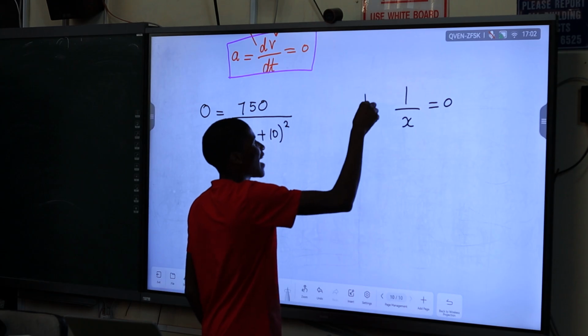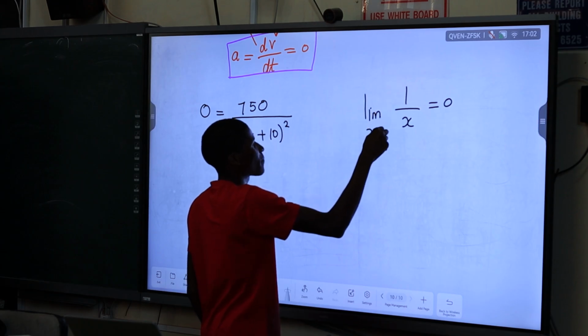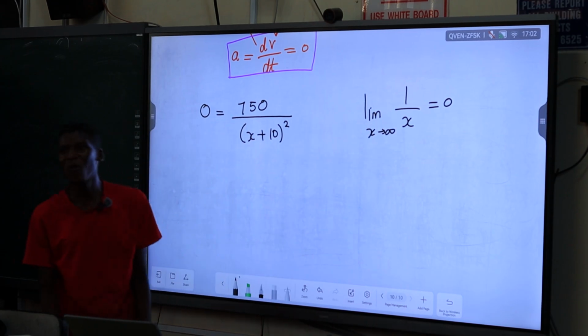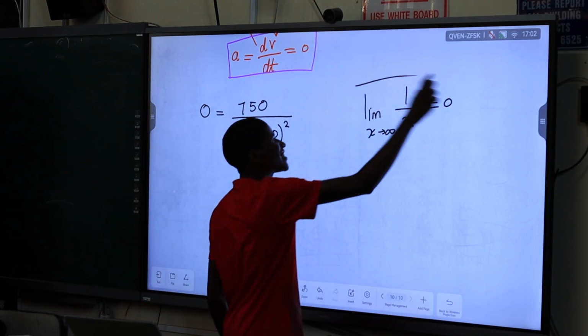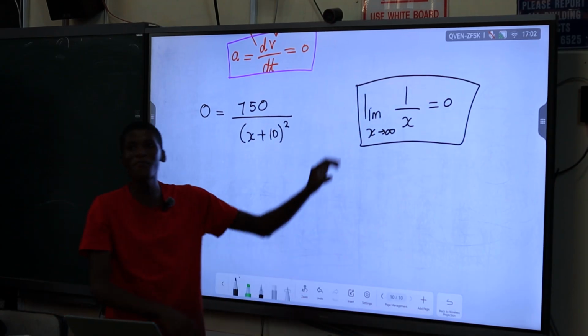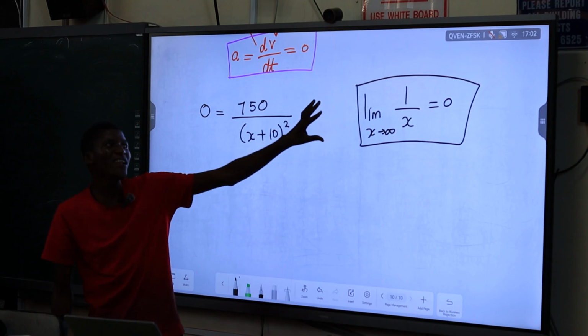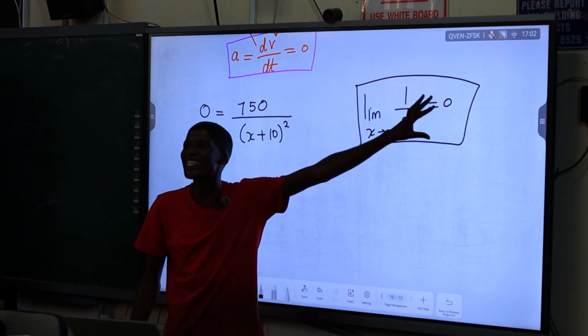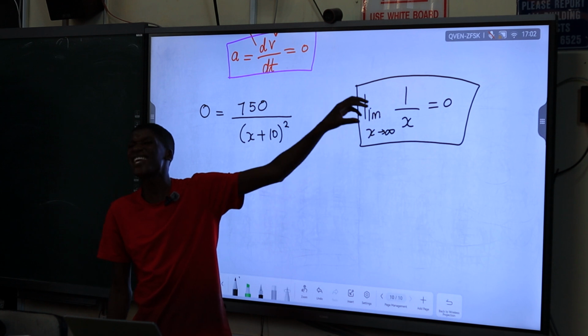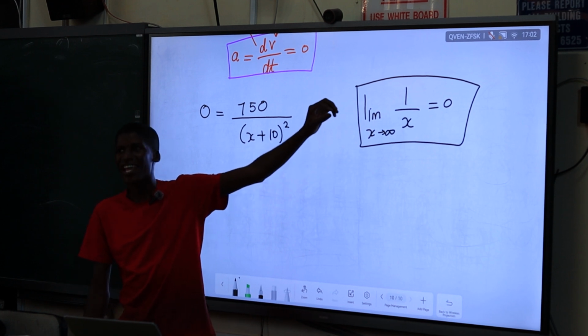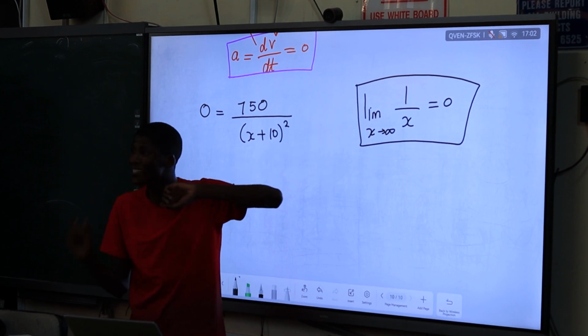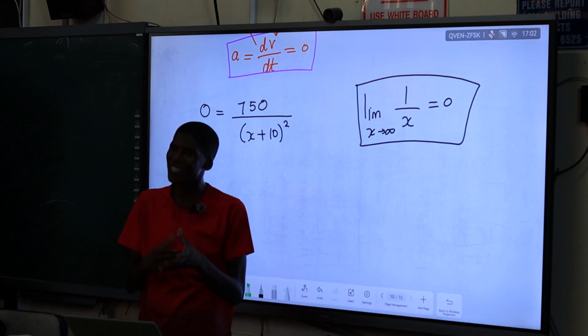To find 0 here, the limit of x must approach infinity. This is the simple calculus 1 identity. The only way for this to give you 0 is if the denominator approaches infinity. There is no finite value that can give you 0, but we now use approximations.